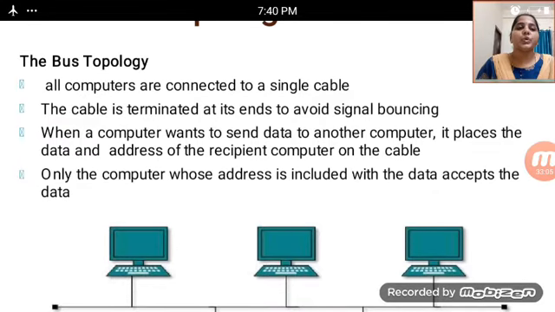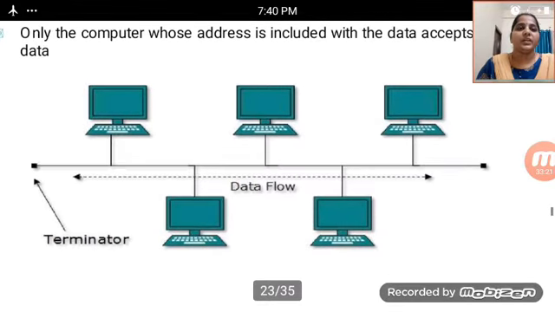Only the computer whose address is included with the data accepts the data. In the bus topology as shown in the figure, the data flows along the cable, with terminators at the ends, connected with the systems, and passes data from one system to another system. This is a bus topology.